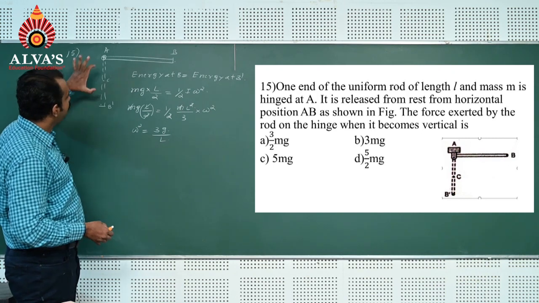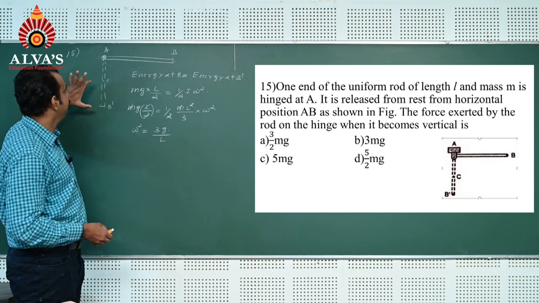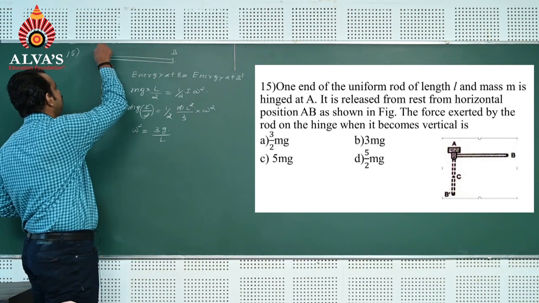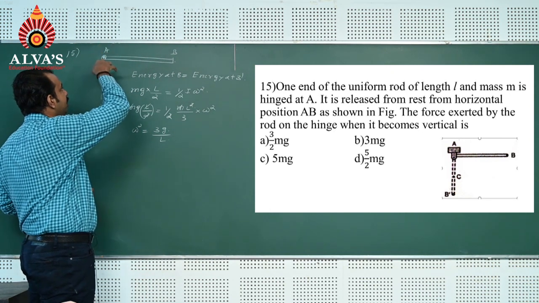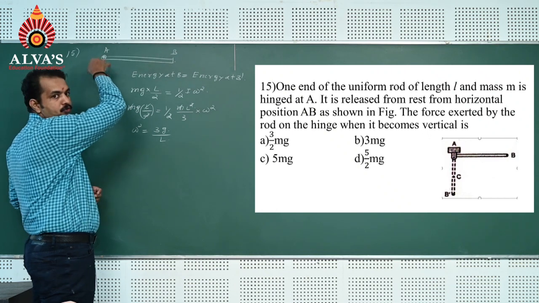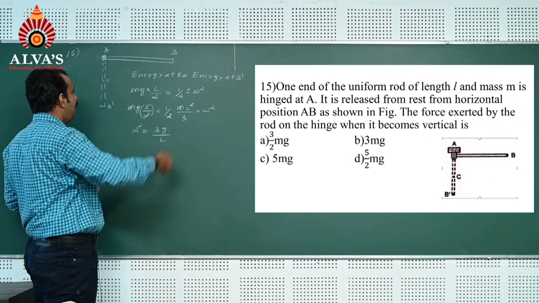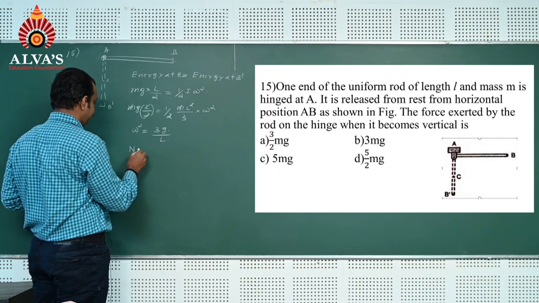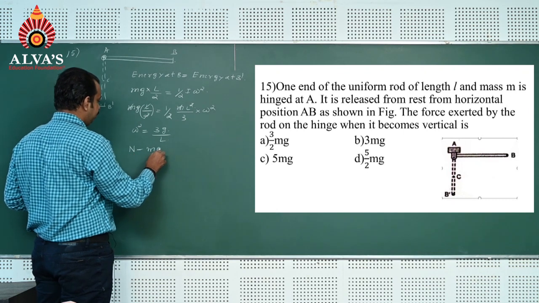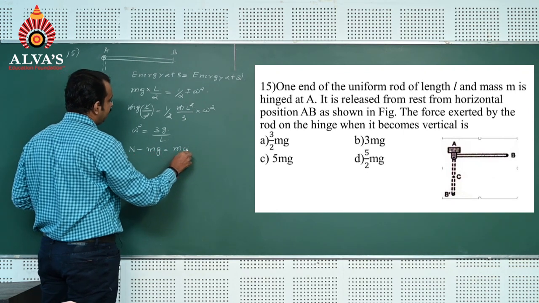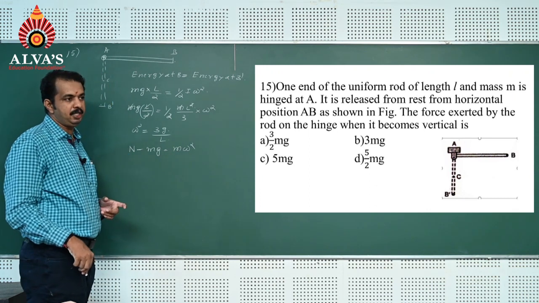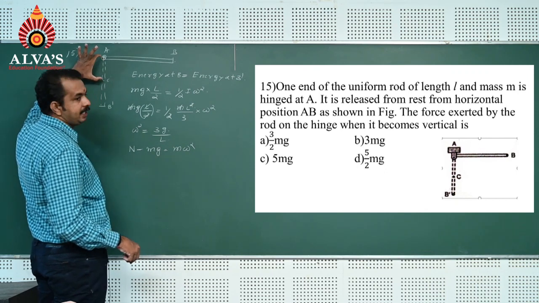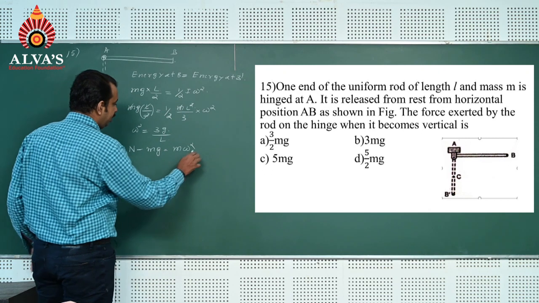You know that when the rod is in the vertical position, the forces acting on the rod are the normal reaction force upward and the weight downward. The resultant of these two forces gives the centripetal force, that is N minus mg is equal to m omega square r. The expression for centripetal force is m omega square r. R is L by 2, since the center of mass is at a distance of L by 2 from the fixed end.